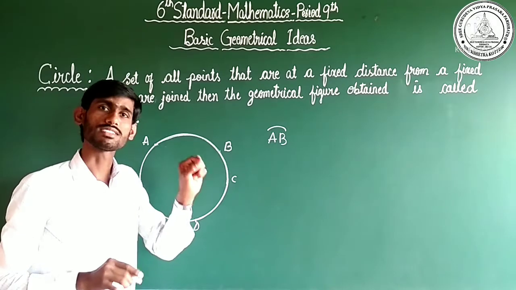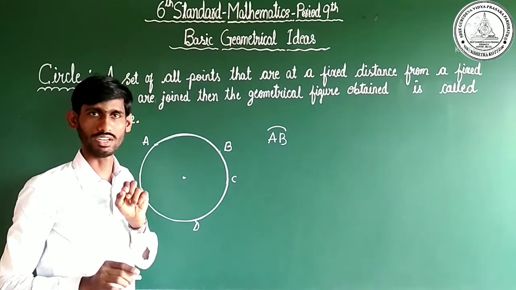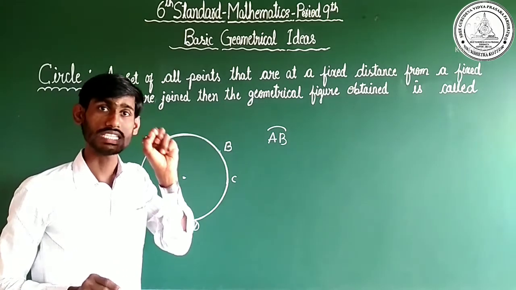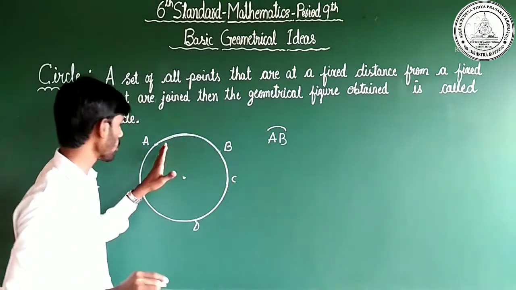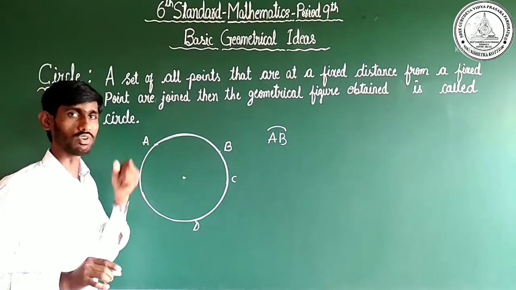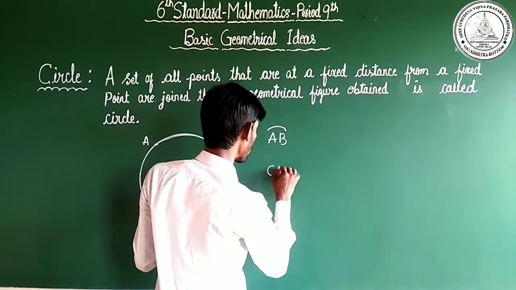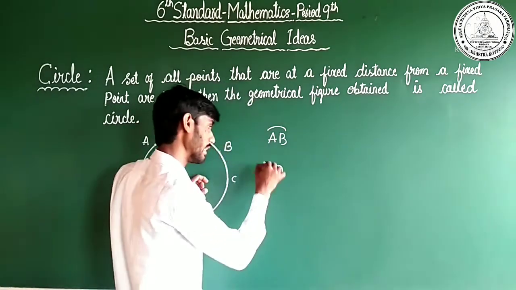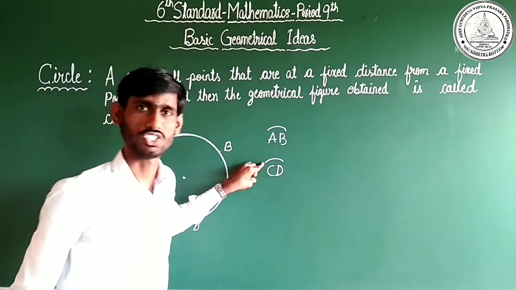A portion of the circumference of a circle is called arc. Are you clear? This is the definition of arc. It can be represented as CD. What is CD? CD is an arc. It is the symbolic representation.